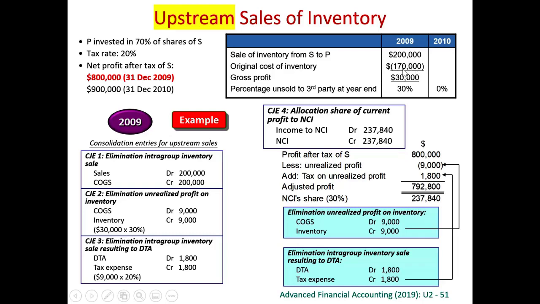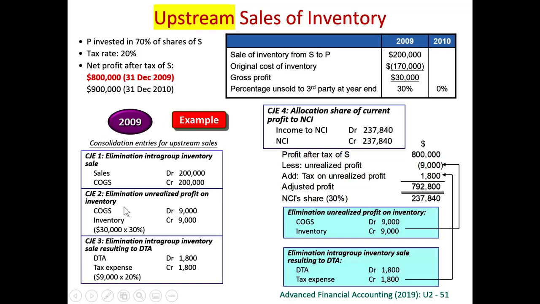So it should be only 51,000. How to calculate 51,000? Because originally it was 170,000, 30% remain. However, after the sales, you think that 60,000 is the closing inventory. So 60,000 minus 51,000 is this 9,000. So we credit inventory 9,000.